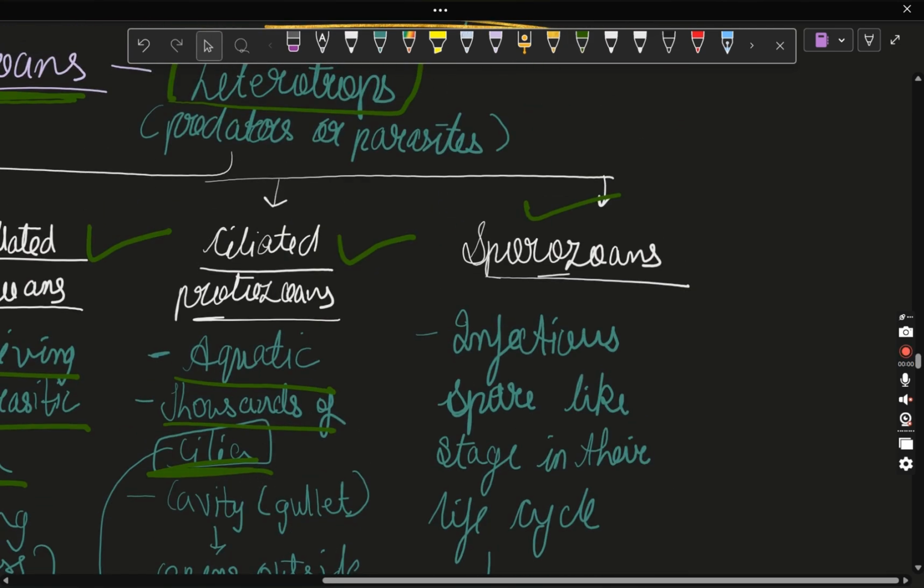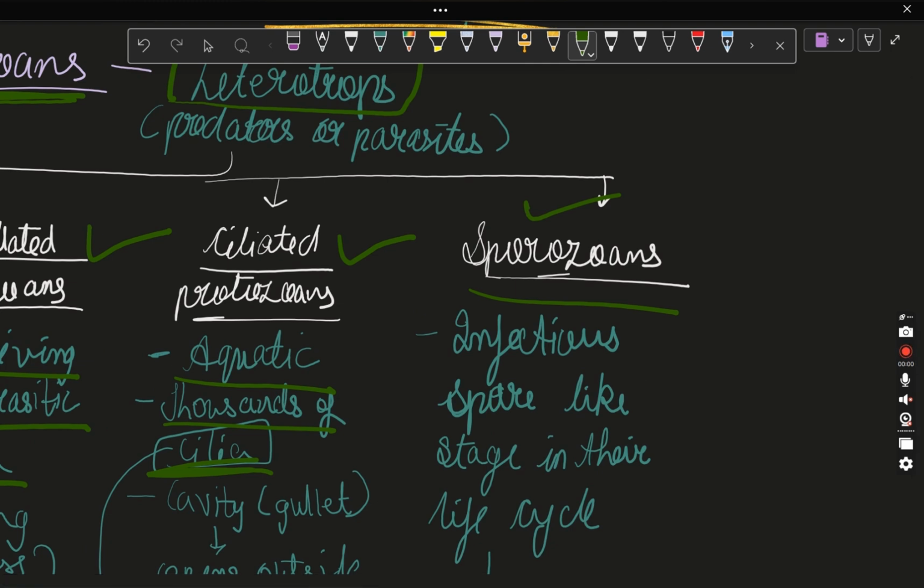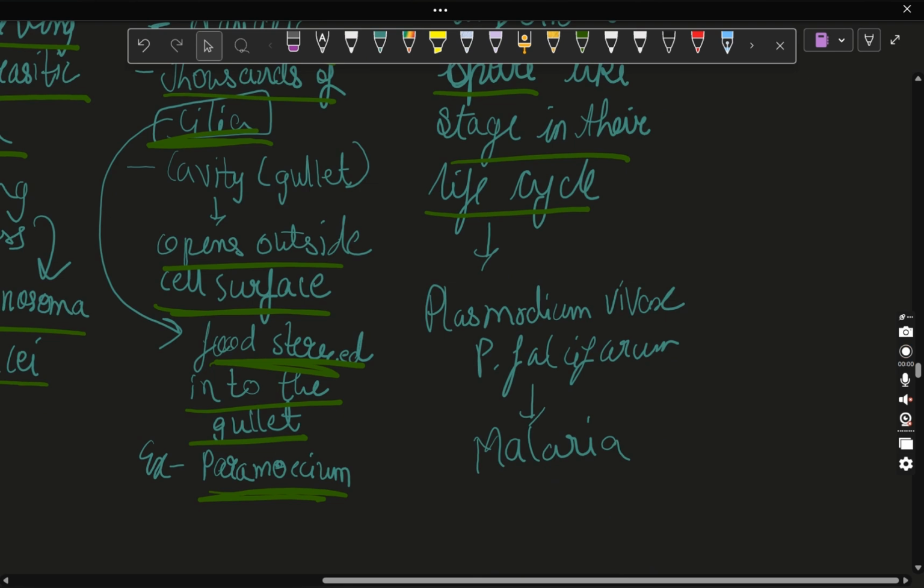Next, moving forward is sporozoan. Sporozoan is infectious. See, you will study in MBBS also in microbiology that all the spore conditions are the infectious conditions. Okay, so sporozoan has an infectious spore-like stage in its life cycle. Example, Plasmodium vivax. Now, which disease is being caused by Plasmodium vivax?